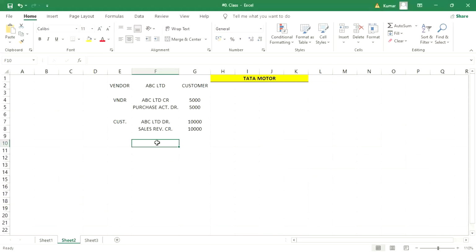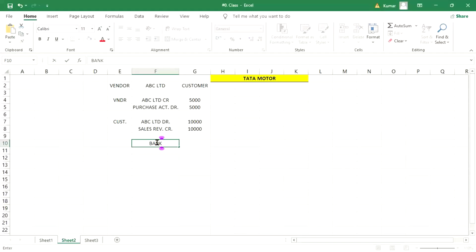They are going to clear their books of account, guys. How they clear is their headache, right? They clear their books saying that 10,000 worth of goods we have purchased from your side, and at the same time 5,000 worth of goods we have sold to you. So we are liable to pay only 5,000 to you, and that payment they are going to release. So we have received 5,000.